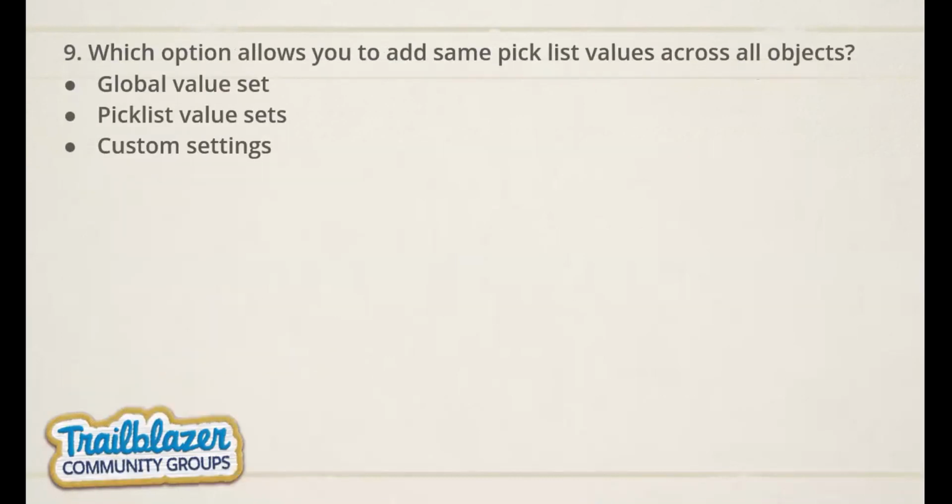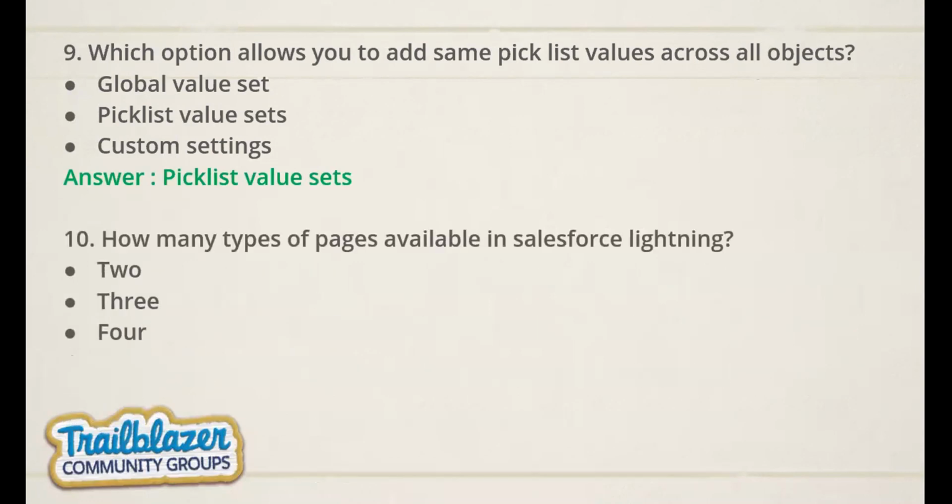Which option allows you to add the same pick list values across all objects in the org? Global value set. As the name indicates, it's a global pick list value. Actually, the answer is global value set. Once we go and search in the quick find box, we don't get any option for global value; we just put in pick list value sets. Am I correct? Yes.